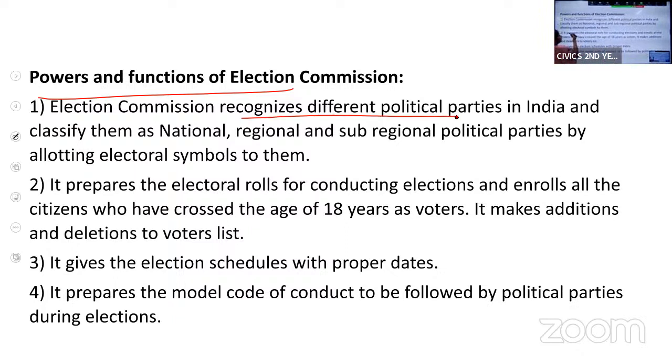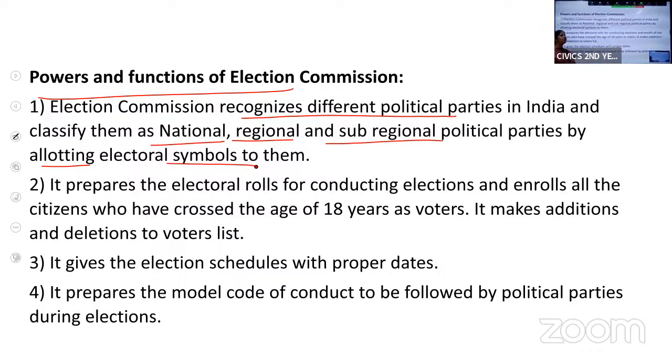That is, they classify the political parties as national party, regional parties and sub-regional parties. And they also allot symbols to these political parties. Every political party has its own symbol. So these symbols are allotted by the Election Commission.